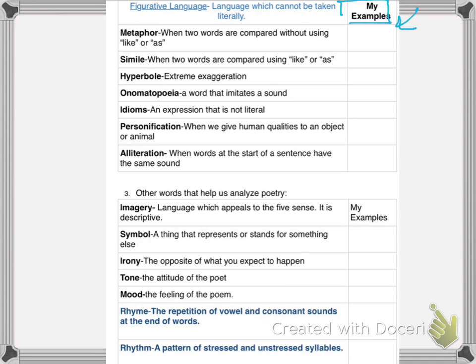Okay, so the first one, and I'm going to go a little bit quickly, is metaphor. This is the type of figurative language you might see in a poem when two things are compared without using like or as. So my example might be love is a rose. Okay? Simile. When two things are compared using like or as. So for this example, I'd say love is like a rose.